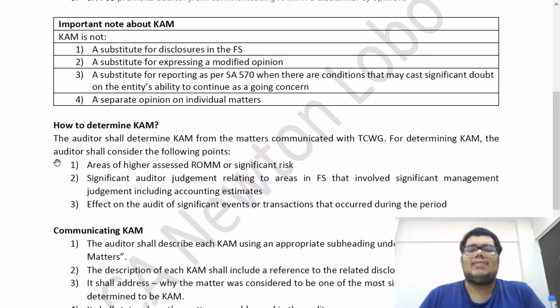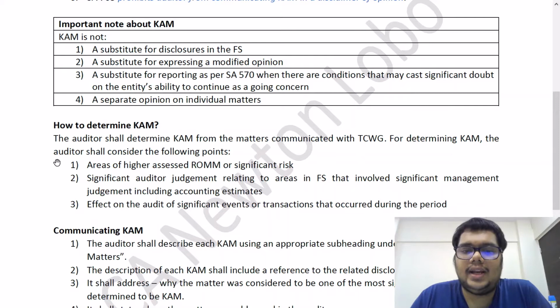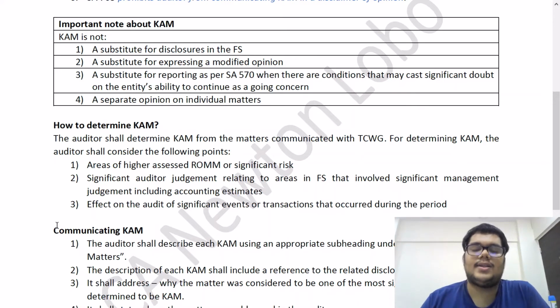Next answer, again very important. Important note about CAM. So what does this say? There are 4 points in this answer, and basically it says that key audit matters is not a substitute for other reporting responsibilities. That is the main crux of this answer, that you cannot do away with other reporting responsibilities that have been set out by other standards and by the applicable financial reporting framework. Key audit matters is not a substitute for that. The key audit matters paragraph and SA 701 is in addition to already existing reporting responsibilities. That is a key differentiation recognition that the auditor must get and must appreciate.